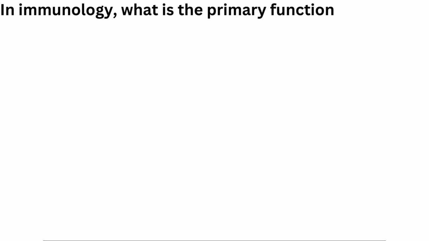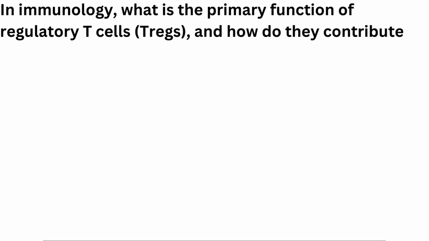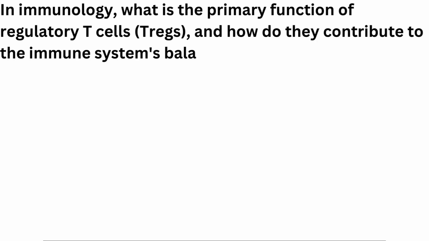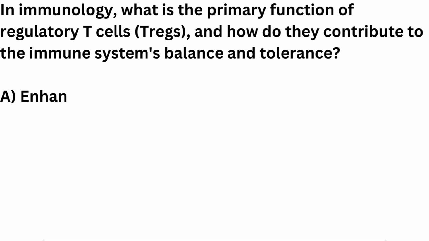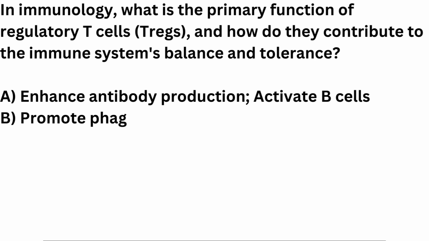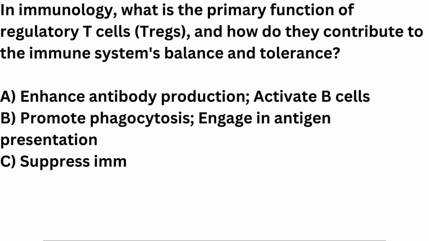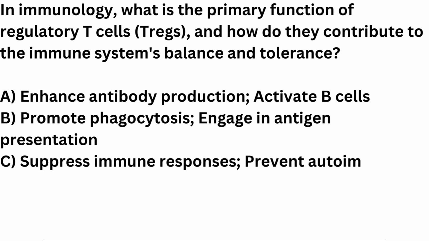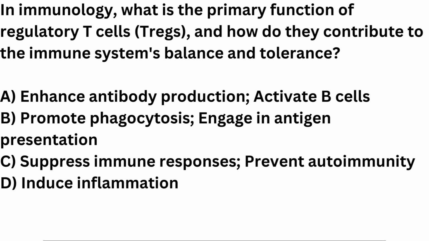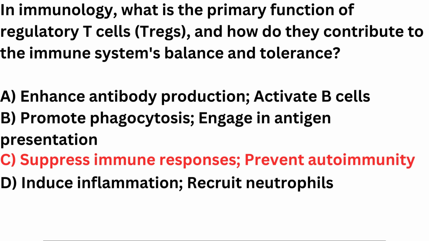In immunology, what is the primary function of regulatory T cells, TREGs, and how do they contribute to the immune system's balance and tolerance? A. Enhance antibody production, activate B cells. B. Promote phagocytosis, engage in antigen presentation. C. Suppress immune responses, prevent autoimmunity. D. Induce inflammation, recruit neutrophils. Correct answer is C. Suppress immune responses, prevent autoimmunity.